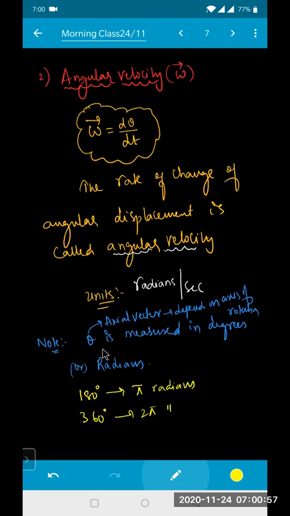So that was about theta. And omega is what? Delta theta by delta t. If you write it with differentiation, it is known as instantaneous angular velocity, d theta by dt.